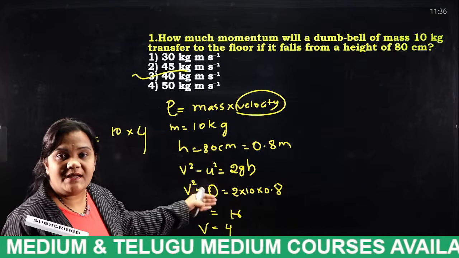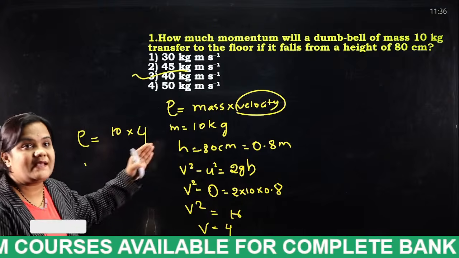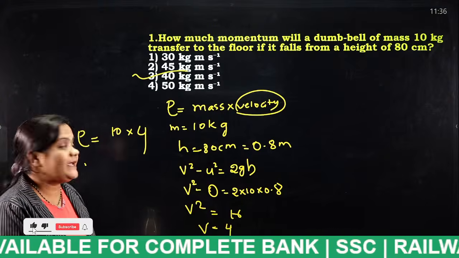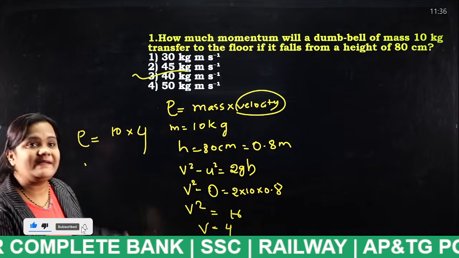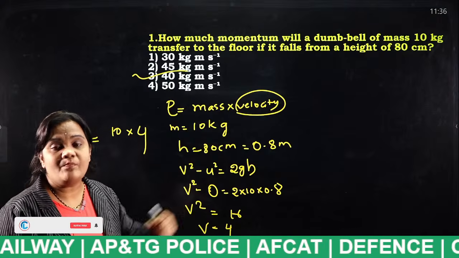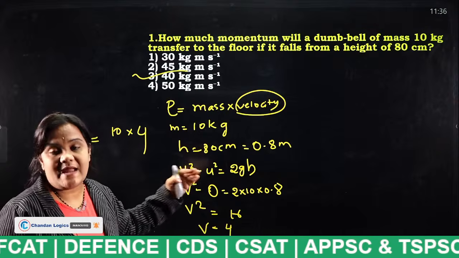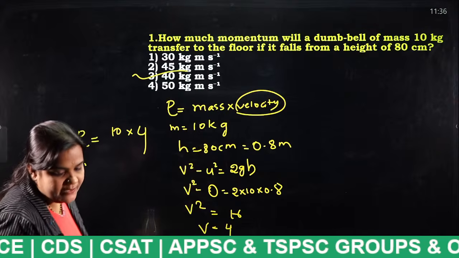After substituting the m and v values in the momentum formula, we will get 40 as the answer. It is not 40 kg, it is 40 kg meters per second. Clear, all of you? These types of questions are very, very important. Each and every student should practice this type of problem. Okay, next.